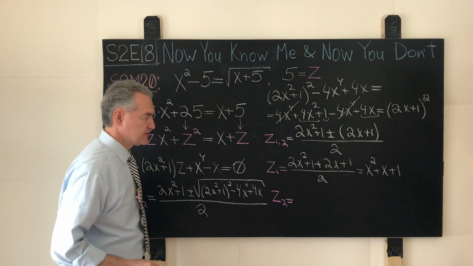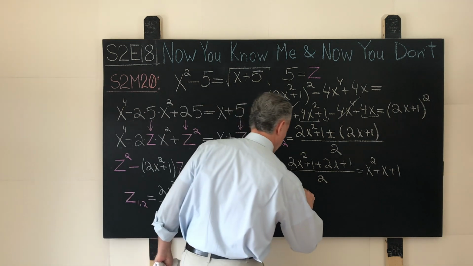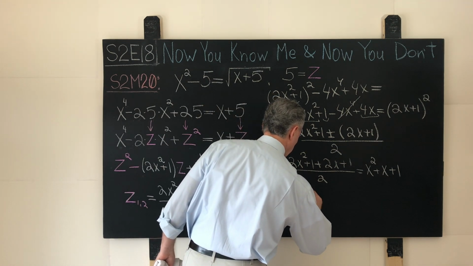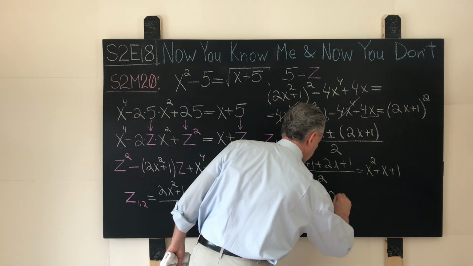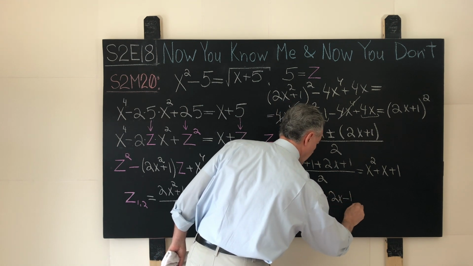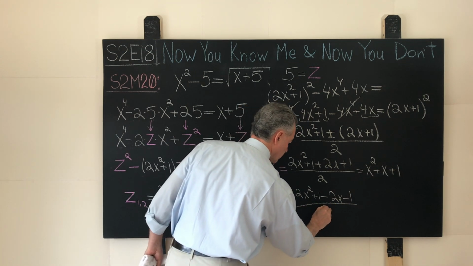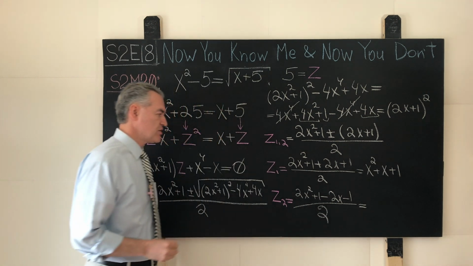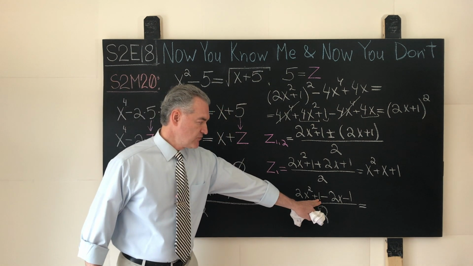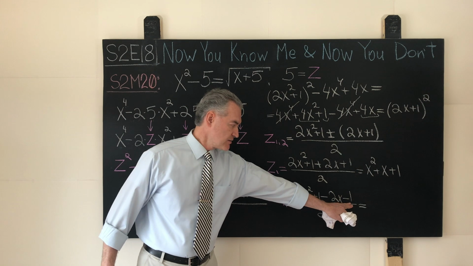And what do I have for the second root? For the second root, we clearly have 2x² + 1 minus 2x minus 1 over 2. And what is this expression equal to? Positive 1 and negative 1 cancel each other out.